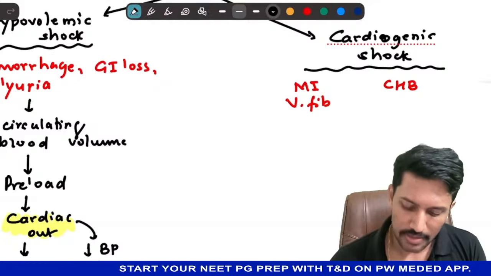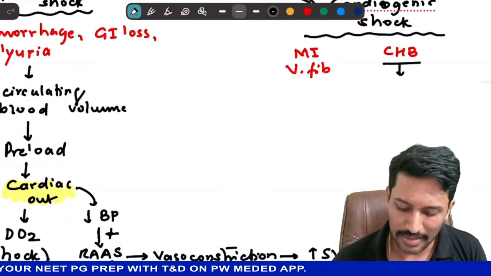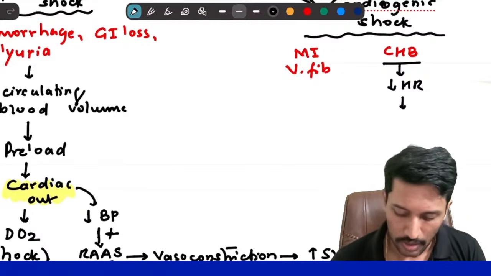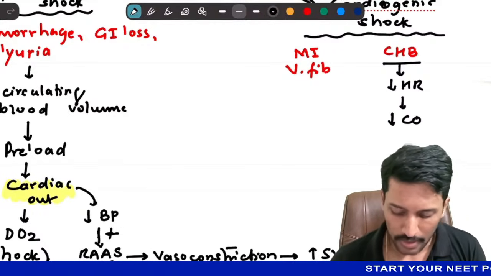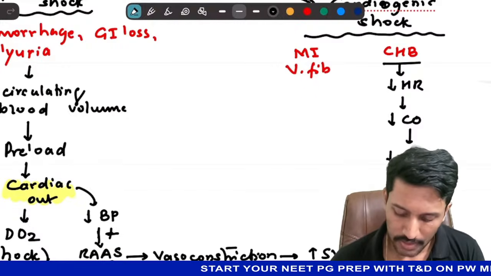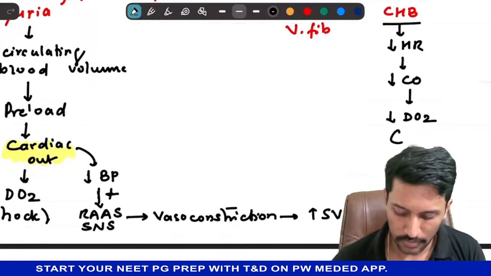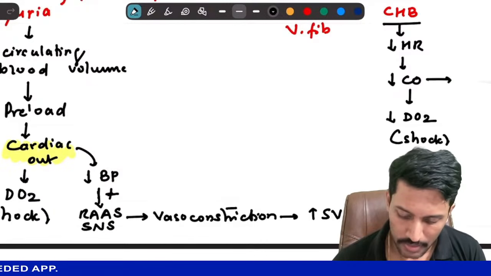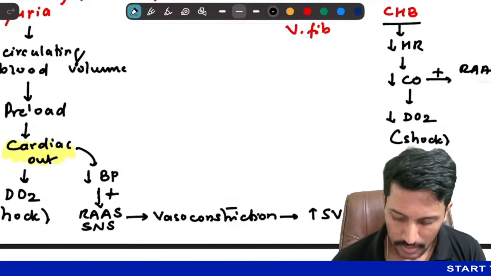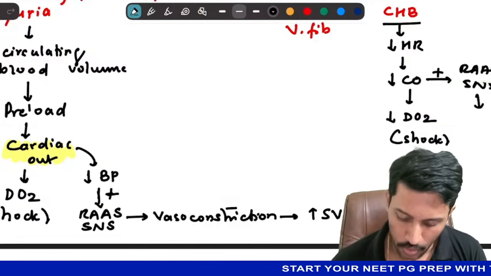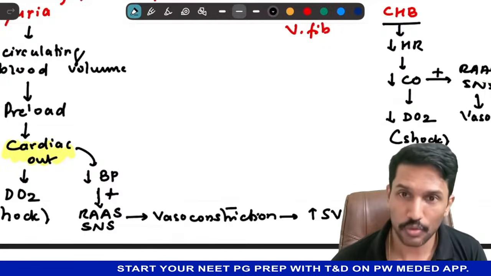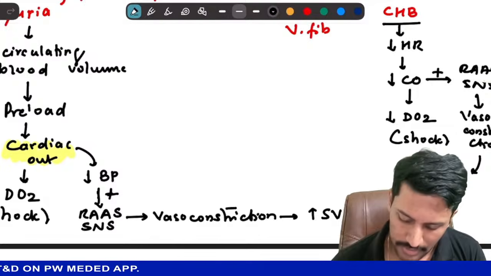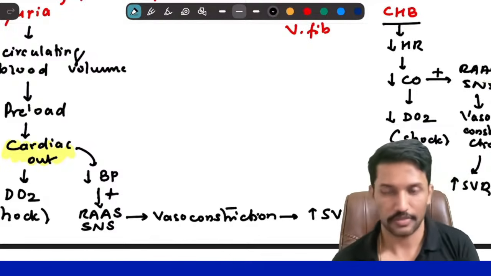Okay. So let us first understand complete heart block. When there is complete heart block, there is decreased heart rate. And when heart rate decreases, we know that cardiac output is stroke volume into heart rate, so you will have a decrease in cardiac output. Once the cardiac output decreases, there will be decreased tissue delivery of oxygen, and thus you have shock. And as we already know, the decreased cardiac output will lead to activation of RAS and the sympathetic nervous system, and that will cause vasoconstriction. Because of that, you will have an increase in systemic vascular resistance.